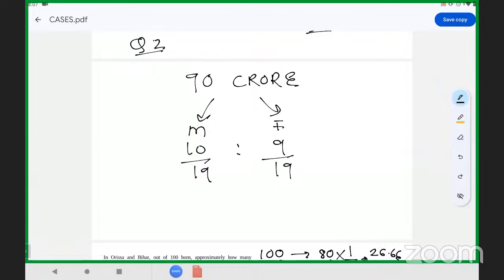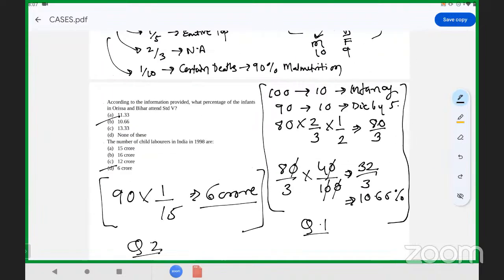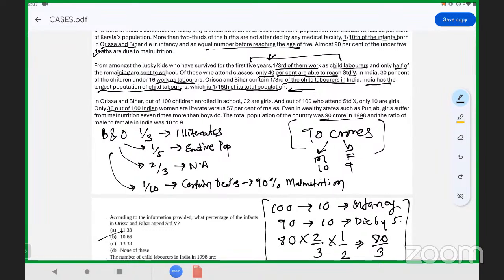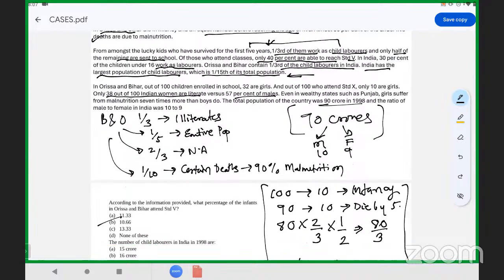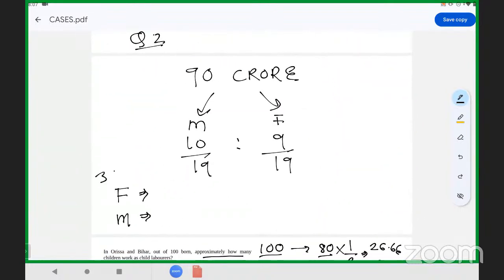Now let us talk about female literates and male literates, because we are provided with data with respect to male and female. 38% are literate for females and 57% for males. So 90 into 9 by 19 is proportional to the number of females, and for males it is 10 by 19.